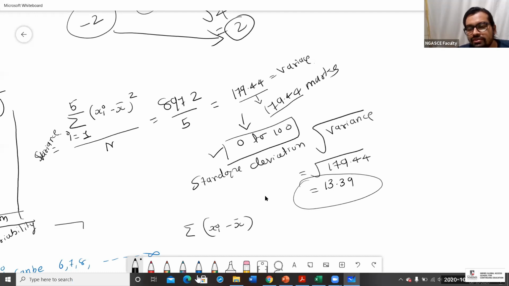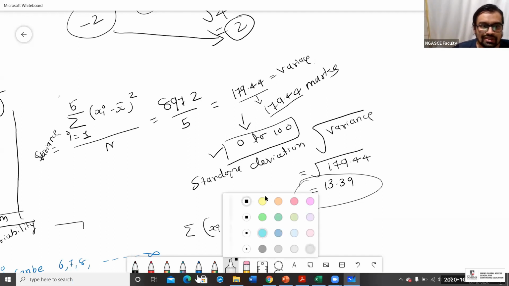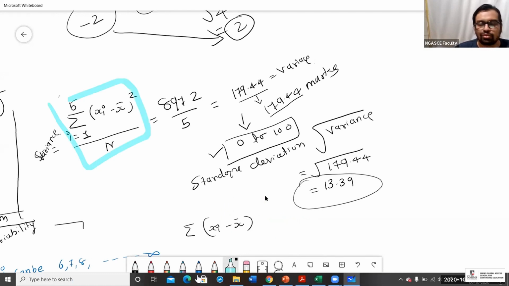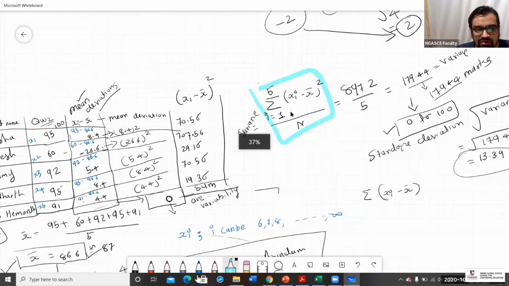Tejas, you are not writing anything. Tejas, this is the variance formula. I guess you are the only one who is confused with this. This is the variance formula. Is it clear, Tejas? Except Tejas, how many of you? Okay, Tejas is also convinced. Okay. Are you clear with this?